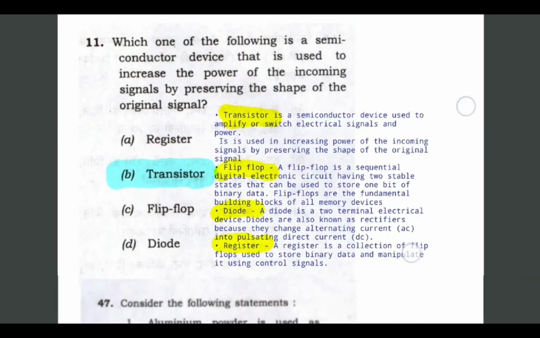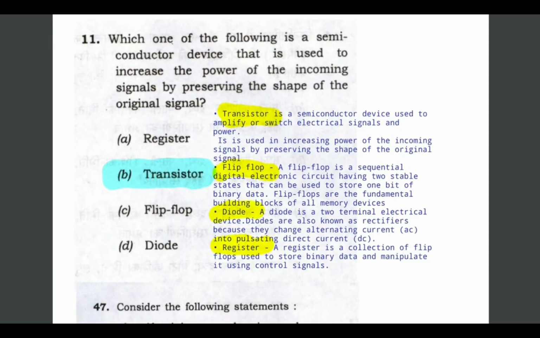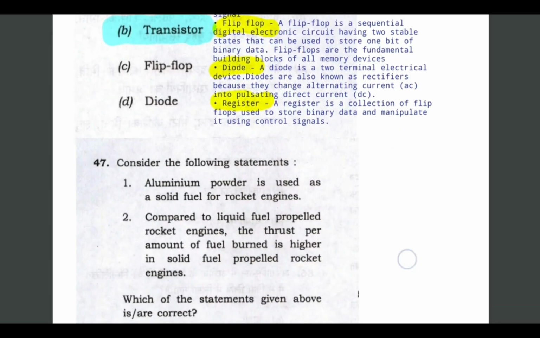Then this next question is also important. Which of the following is a semiconductor device that is used to increase the power of the incoming signals by preserving the shape of the original? So the correct answer would be transistor. And its main work is to amplify the electrical signals and power. Then for value addition, you can read all these 4 devices.